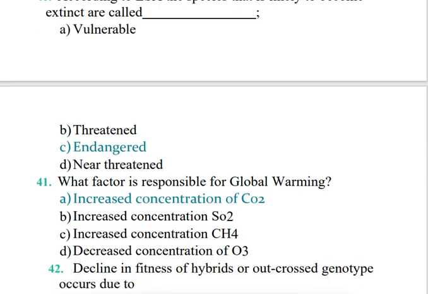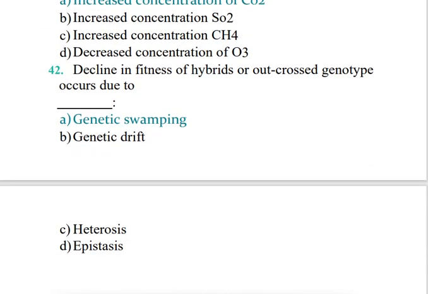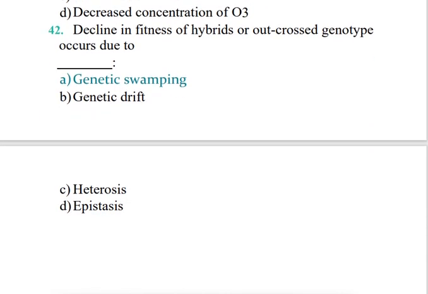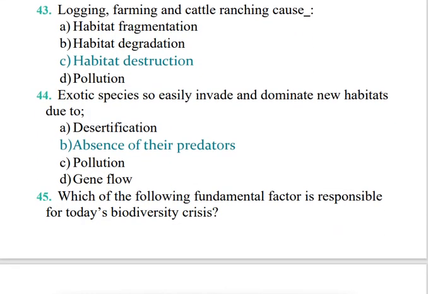What factor is responsible for global warming? Obviously, increased concentration of carbon dioxide. Decline in fitness of the hybrid or outcross genotype occurs due to genetic swamping. If genetic swamping is present, the fitness of the hybrids declines. Next question is, logging, farming and cattle ranching. These are factors that cause habitat destruction. These destroy the habitats.